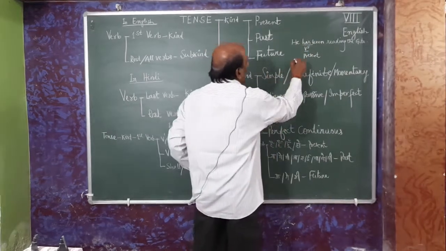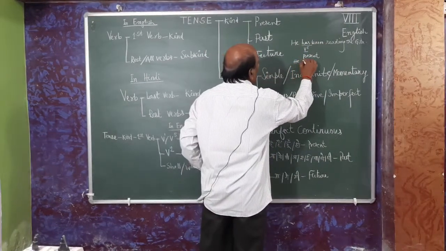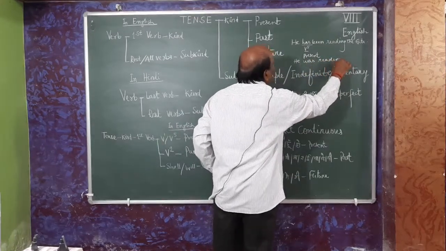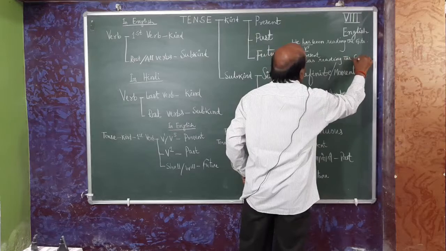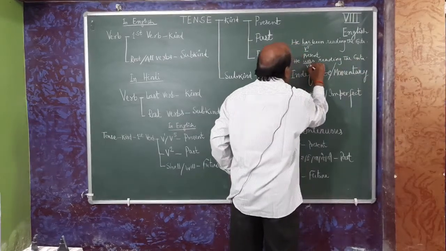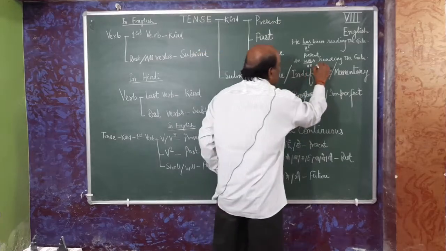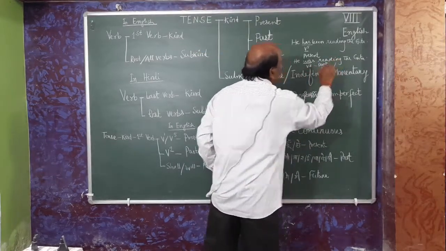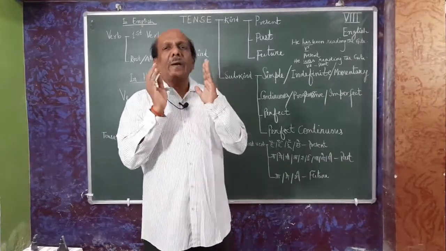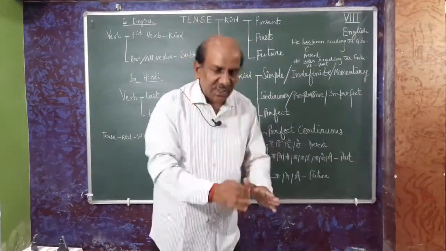In the same way, he was reading the Gita. See here, was is the V2. So, it is the past tense. So, remember, we have to focus on the first verb.